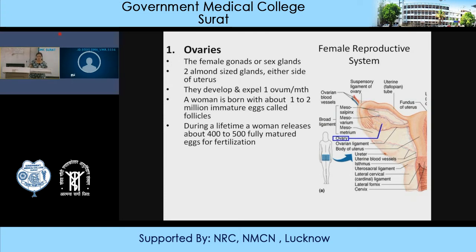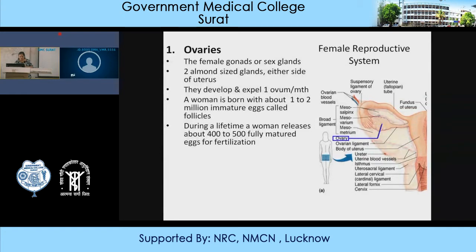So we have a cycle from menarche, that is the starting of the first menstrual cycle, to the menopause, that is the stoppage of the menstrual cycle. So this is the reproductive age of the female, the reproductive lifespan of the female, which is from the menarche to the menopause.